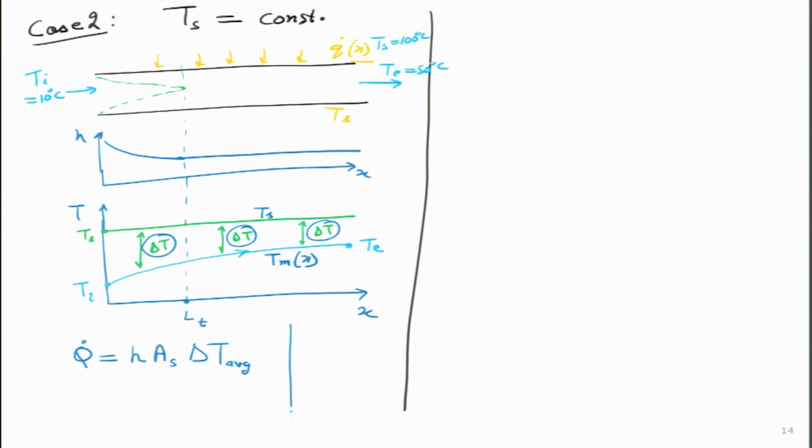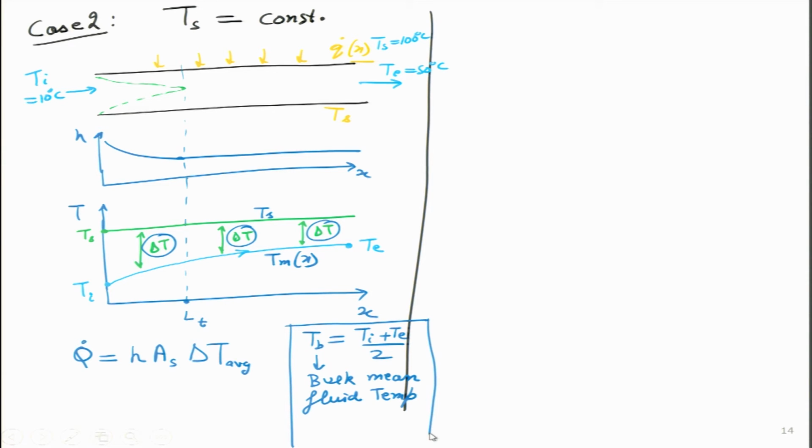Let me also define one more parameter over here that I will call the bulk mean fluid temperature, which is simply Ti plus Te divided by 2, and this is an important parameter. So please note this one down. This is the bulk mean fluid temperature.